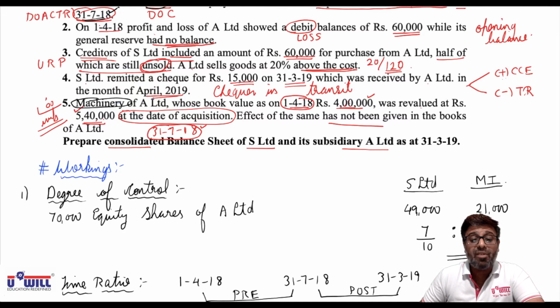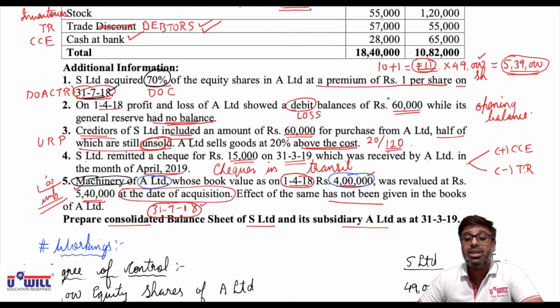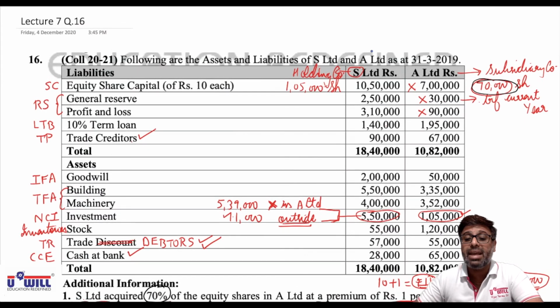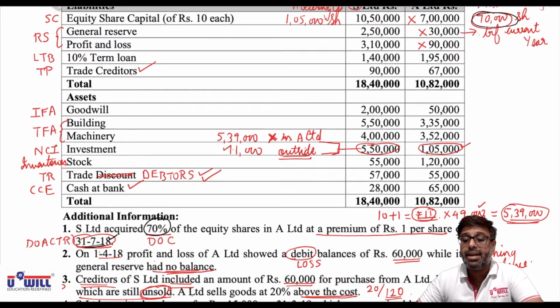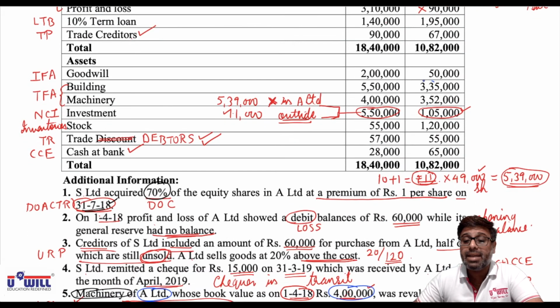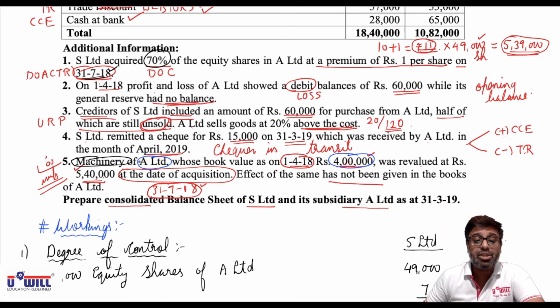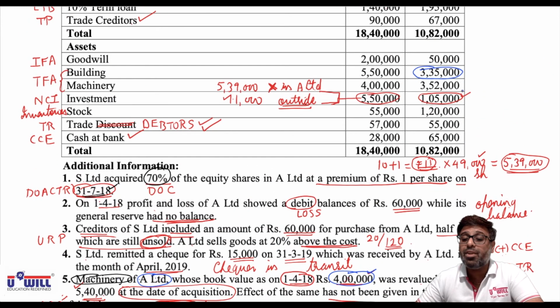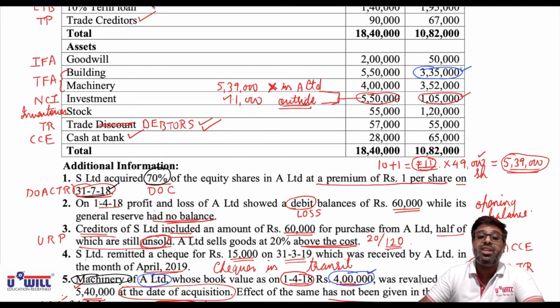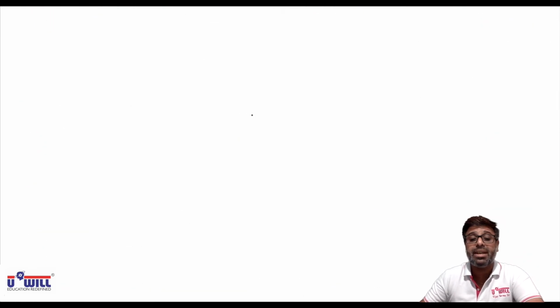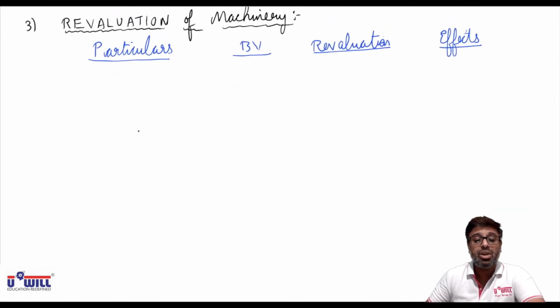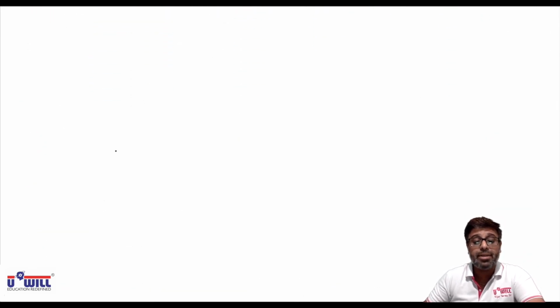What is the value of machinery of A Limited on 1/4/18? 4 lakhs. And what is the value of machinery of A Limited on 31/3/19? See here, 3,35,000. I repeat, what is the value of machinery of A Limited in the beginning of the year? 4 lakh. What is the value at the end of the year? 3,35,000. From this we can get the rate of depreciation. So leaving around 5-6 lines, you can write here.